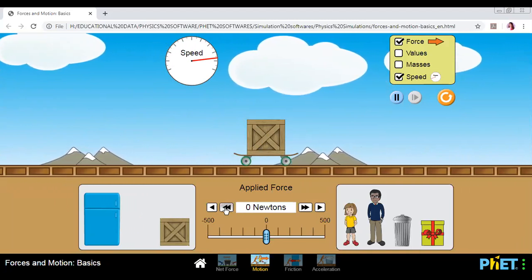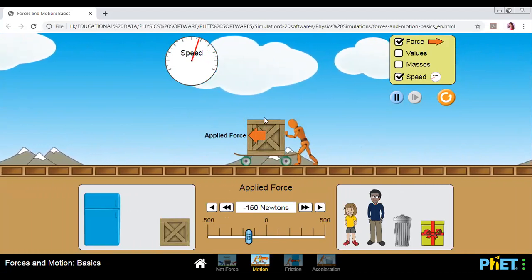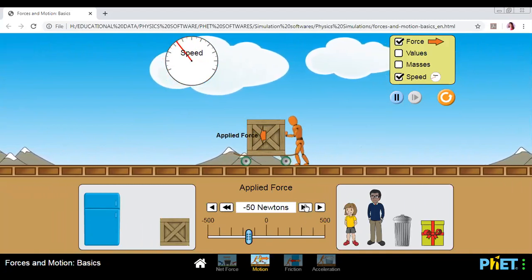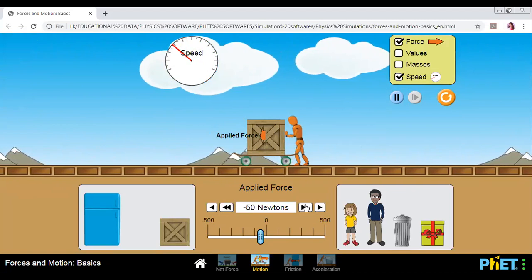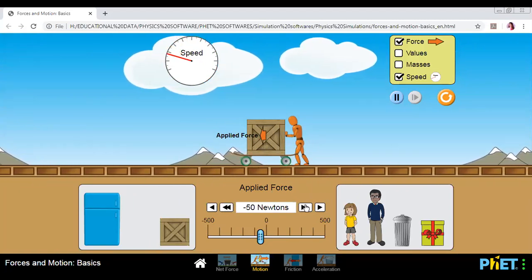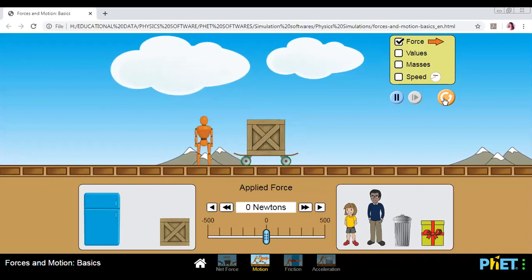Now I will apply the force in the opposite direction and look at the speed. What's happening to the speed, class? The speed is decreasing. Look at the speed. The speed is continuously decreasing with time. Exactly. So what is this? This is retardation. Understand what is acceleration and what is retardation.